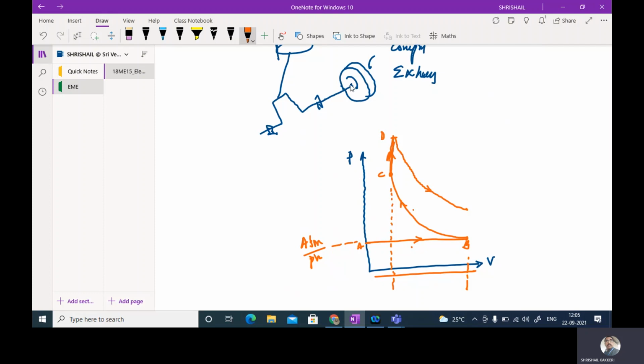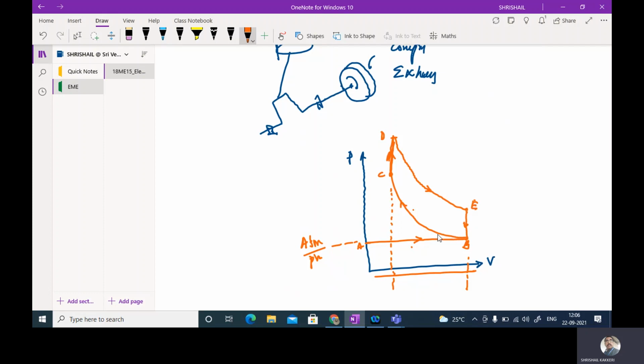As I told you during the previous explanation, at the end of the stroke, the exhaust valve will be opened, and in fact the combustion product will be let out to the atmosphere. The pressure of those combustion products will fall approximately to the atmospheric pressure. So this is the sudden opening of the valve. Okay, you say it is A.